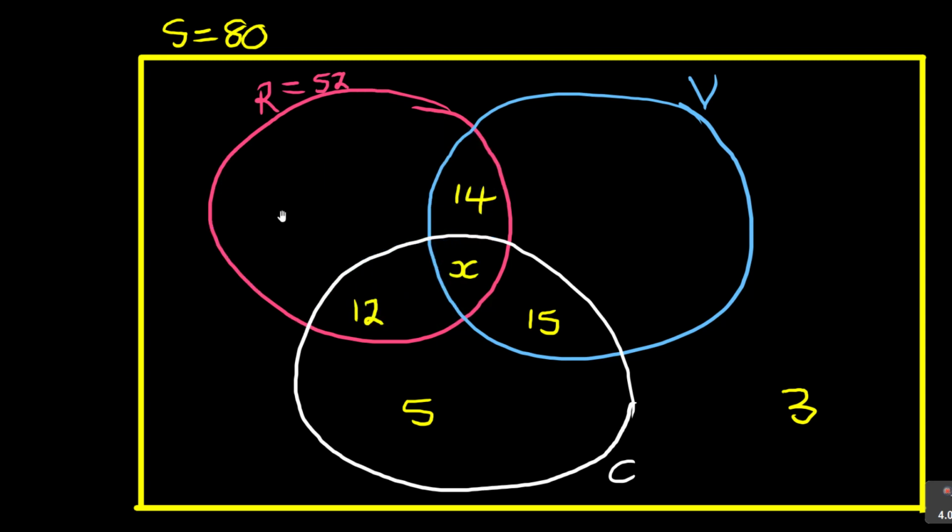If I add that, it must give me 52. So now, there is this part that I need to find. Let me show you. How do I find this part? I want to find only that. These are learners who are only interested in rugby only. Are you with me? So how do you find those learners who are interested in rugby only? This is what you do. You are told that there are 52 in total.